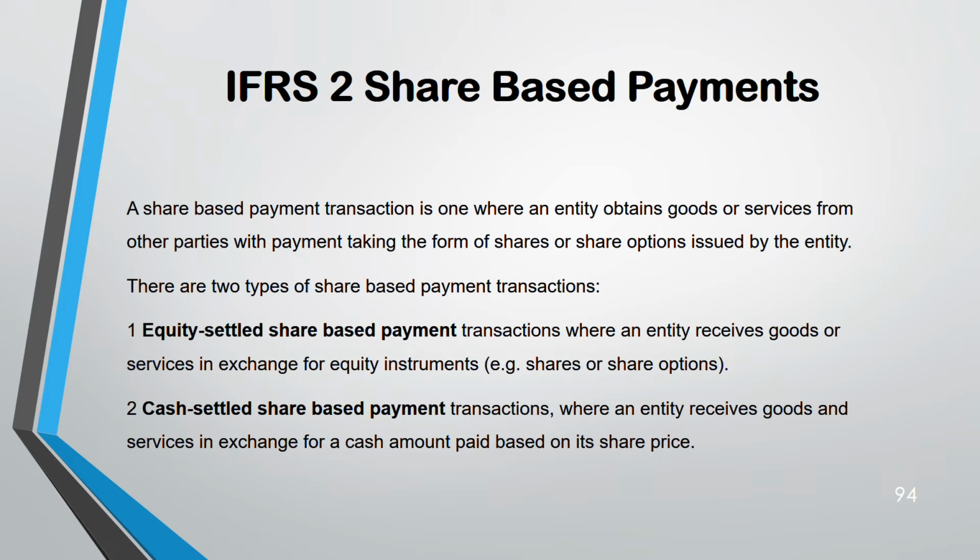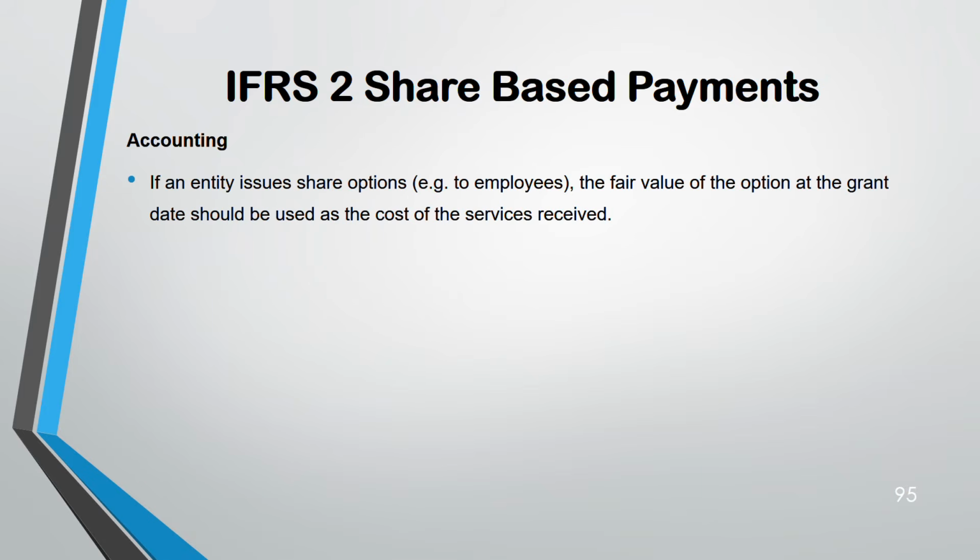The accounting treatment for both is different. If it's equity settled, it's different. Cash settled is different. Let us first start with the equity settled. But before that, generally understand, when you are issuing share options to employees, and mostly we give share options to employees only, the fair value of the option at the grant date you have to take. You will be given that fair value and all.